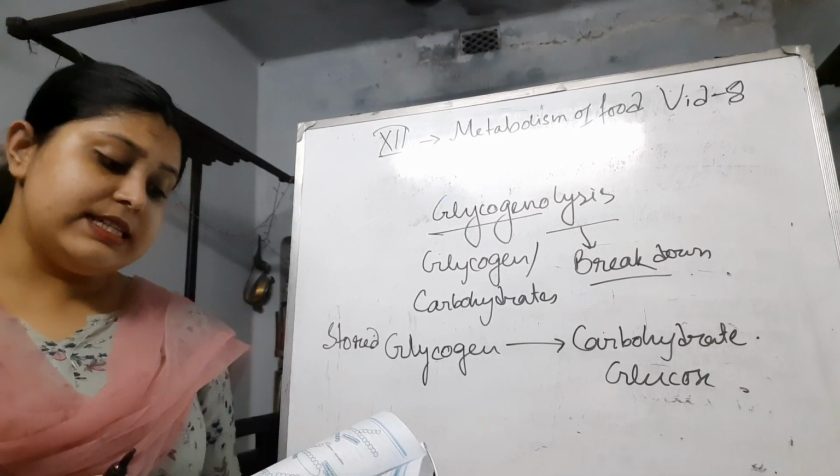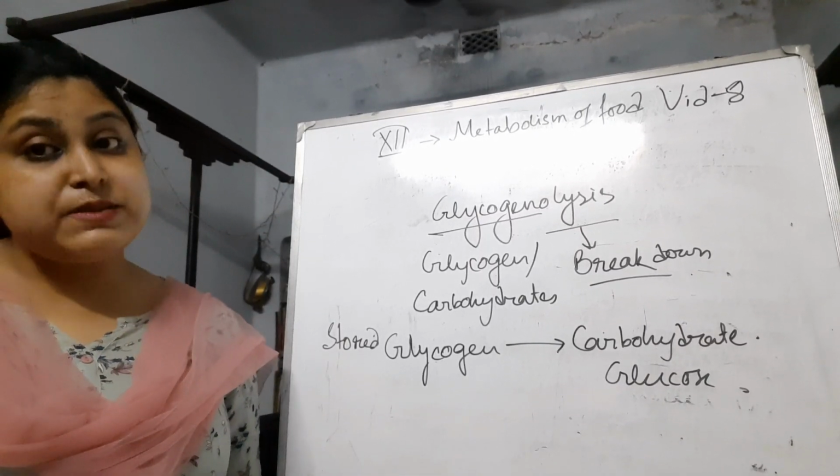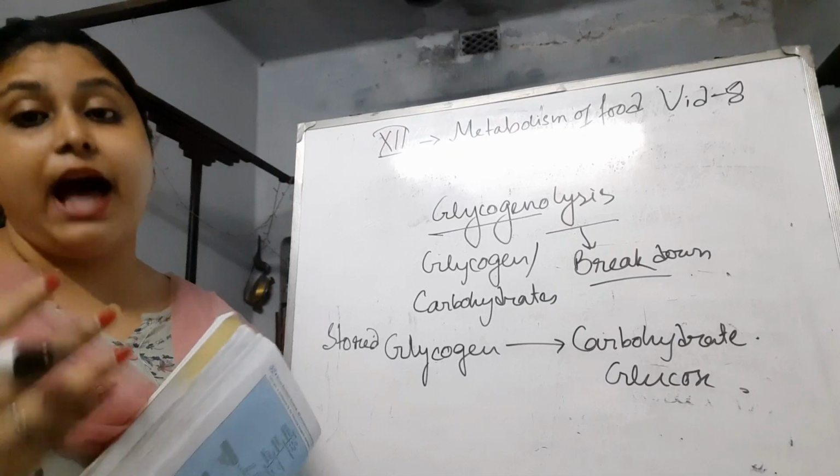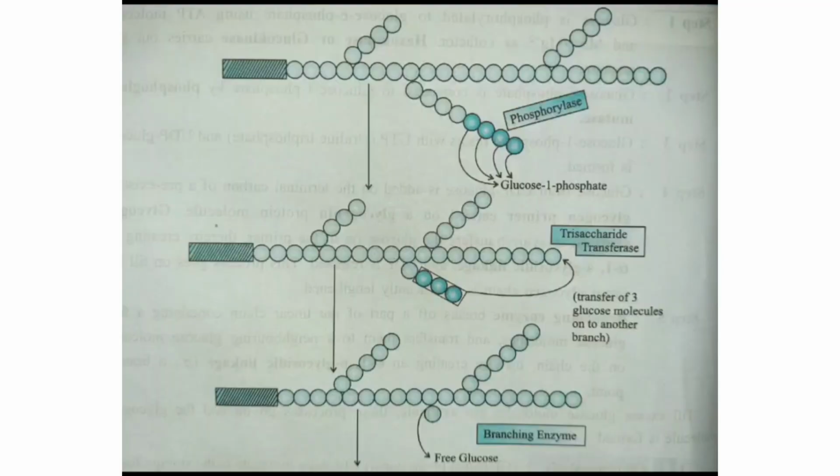So let's discuss the steps one after another which are happening in it. Glycogenolysis is the glycogen breakdown, and it is just the opposite reaction of glycogenesis.